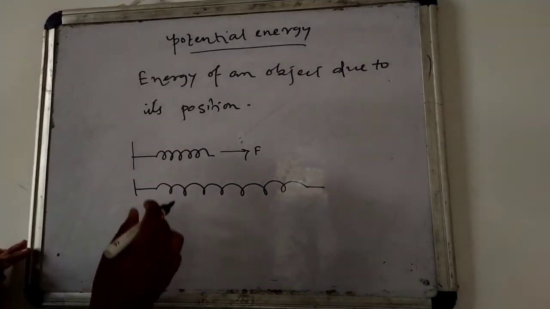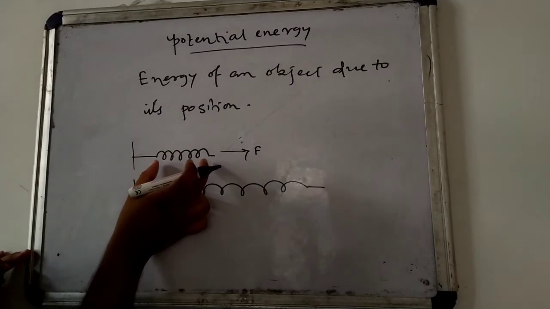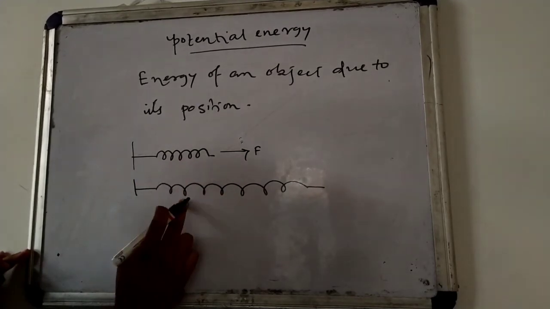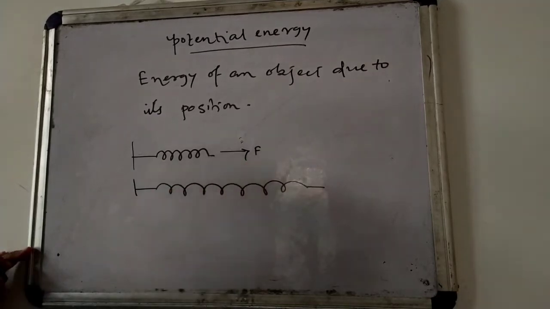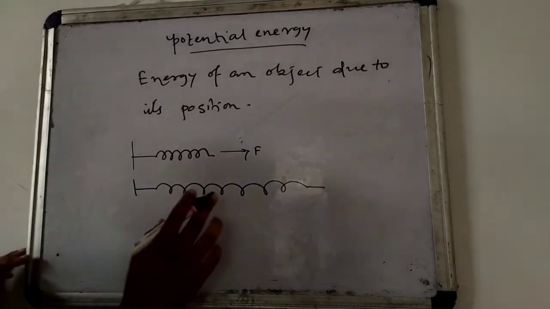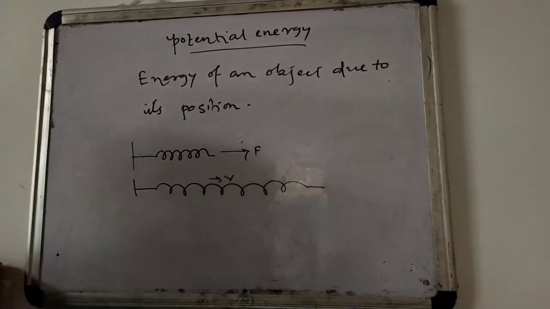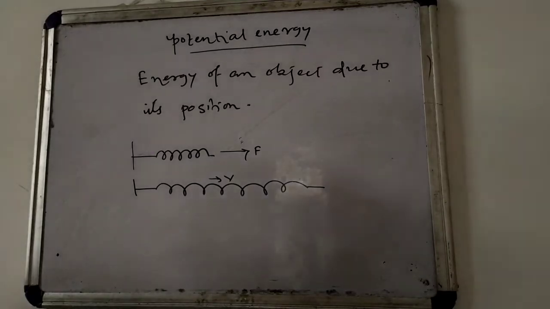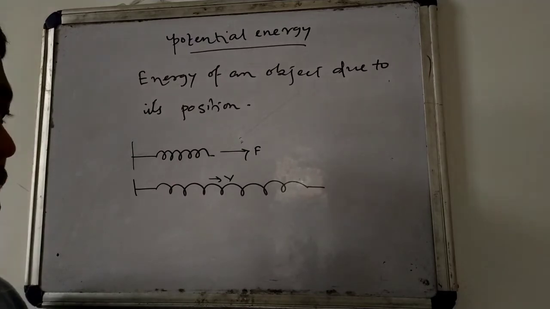Now the spring changes its shape from this to this. Here the length of the spring increases due to the application of the force F, and there must be a certain velocity while stretching the spring. That means it has a velocity and it will gain kinetic energy.